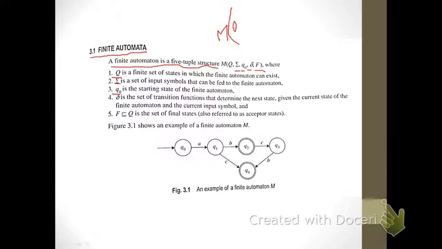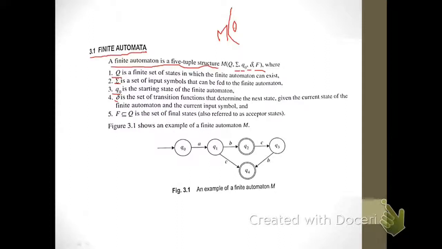Q naught is the starting state of the finite automata, and delta is the set of transition functions that determines the next state given the current state of the finite automata and the current input symbol. And F denotes the set of final states, which can be many final states or a single final state.